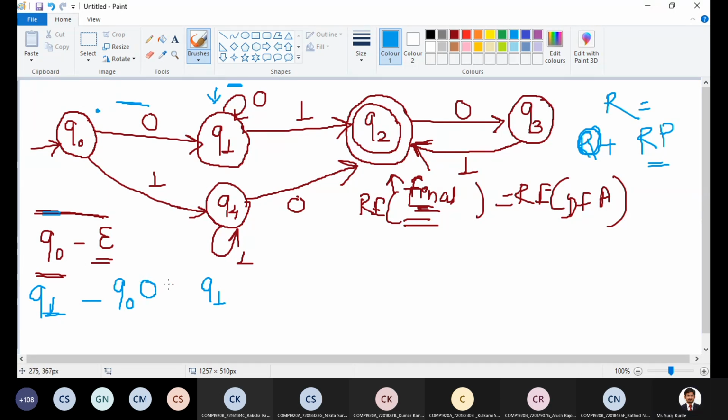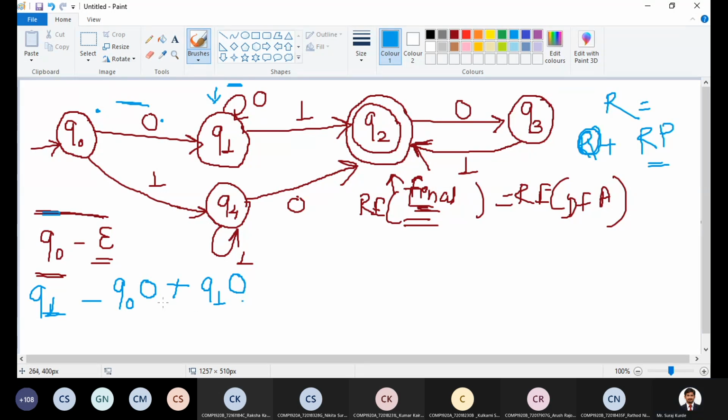The required input at state Q0 is 0. Same way for Q1, what is the required input? It is the same state, a self loop, but the required input is 0.